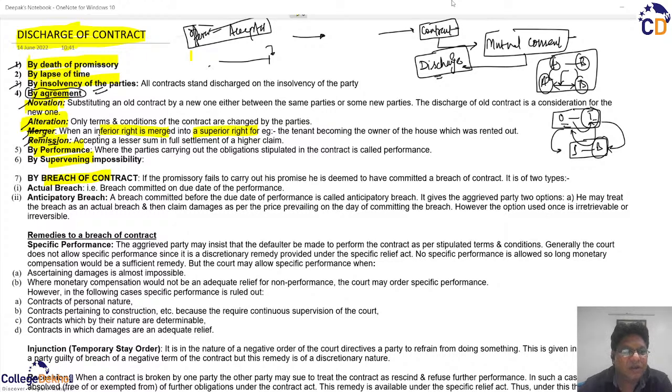And this breach can either be an actual breach or an anticipatory breach. The difference between the two is that when the failure of performance happens at the time when it was due, it is known as an actual breach. But if it is fully anticipated and sure that the time of performance is coming in the future, but the present circumstances clearly justify that there will be a breach in the future and that cannot be undone, then we say that the breach has been anticipated before the due date of performance and that can never be avoided. That is, the breach is for certain. So we use the word anticipatory breach.